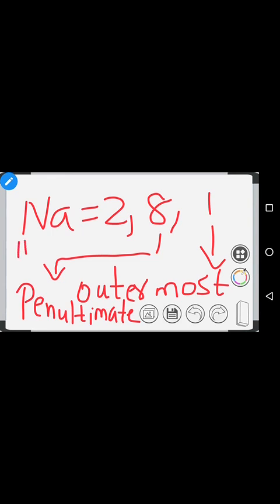Of the 11 electrons, 2 are in the K shell, 8 in the L shell, and 1 in the outermost shell, called the valence shell. The last shell I am going to teach as the valence shell. Before the valence shell is called the penultimate shell. You are able to understand. Now for lithium, only 2, 1.